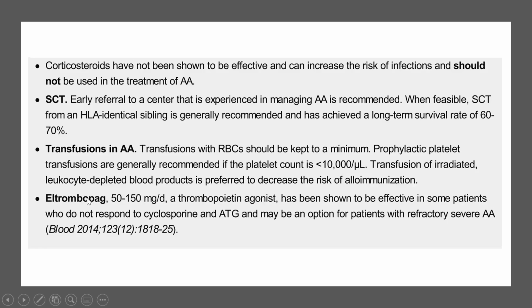The dose of eltrombopag is 50 to 150 mg per day, and in some books it is 75 to 150. It is a thrombopoietin agonist, which has been shown to be effective in some patients who do not respond to cyclosporine and ATG, and it may be an option for patients with refractory severe aplastic anemia.